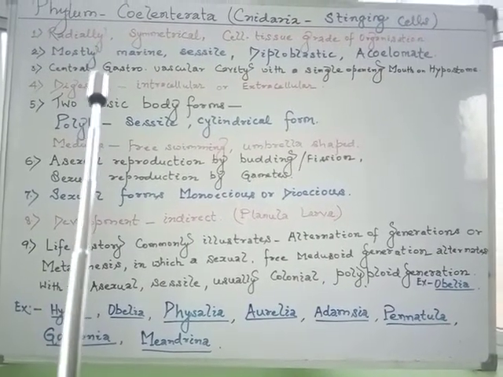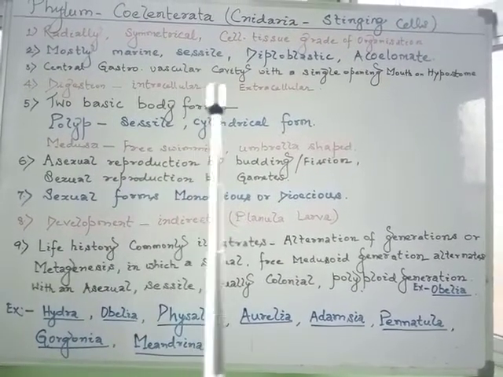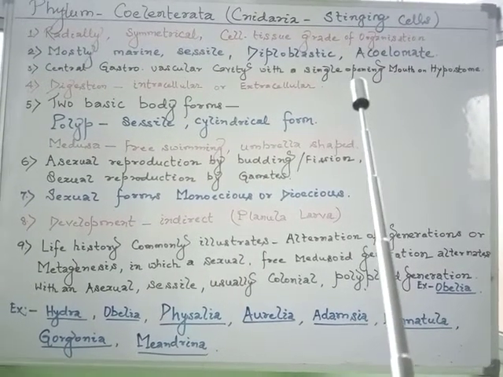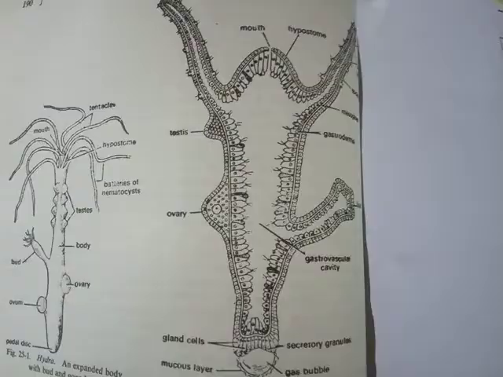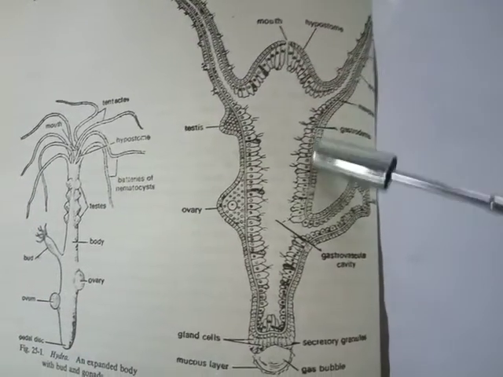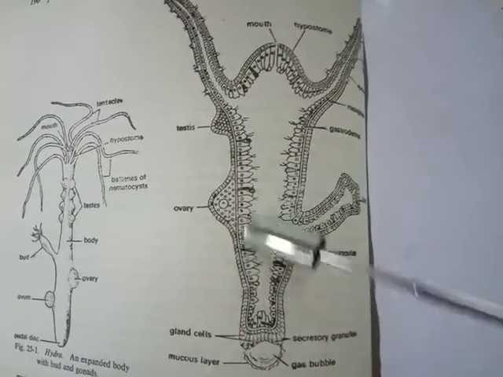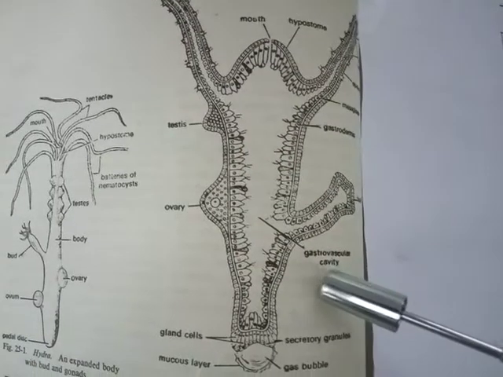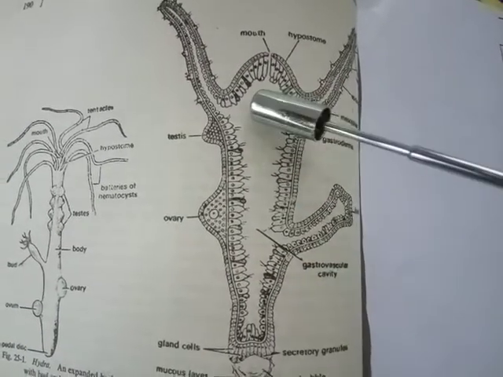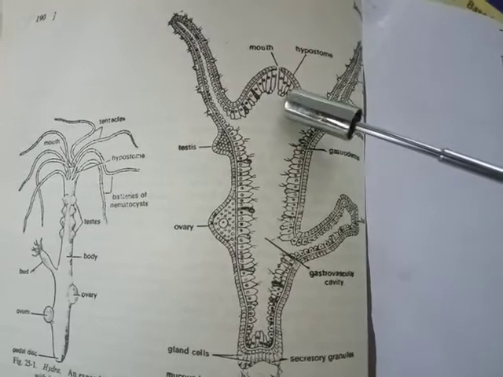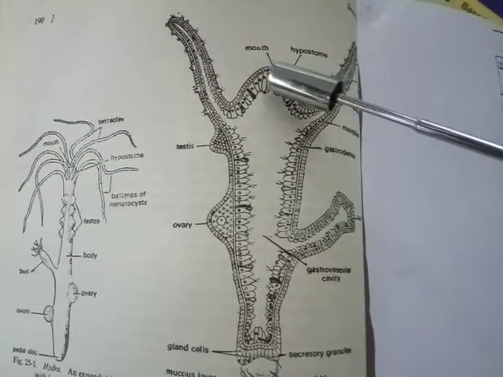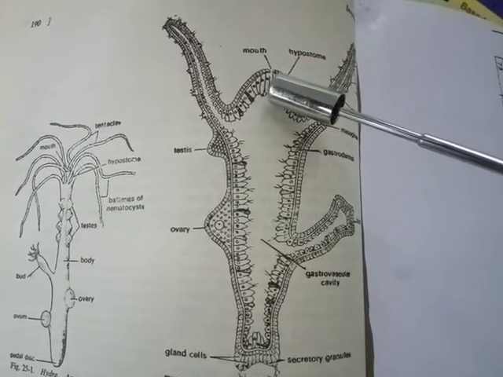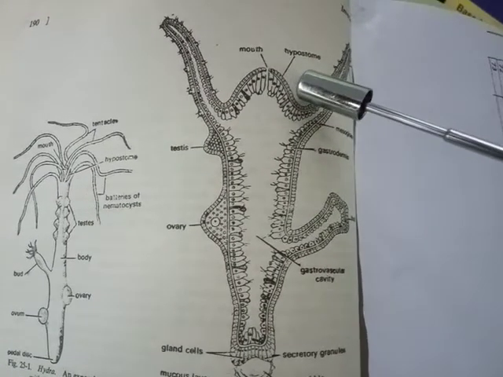The third point: a central gastrovascular cavity with a single opening, the mouth or hypostome, is present. So we may observe in the members a central gastrovascular cavity, which shows the external exit, or entrance, through the mouth or hypostome.